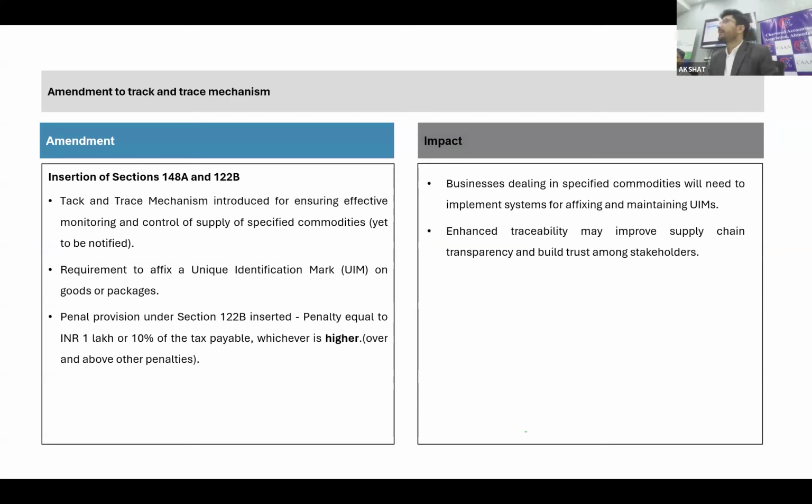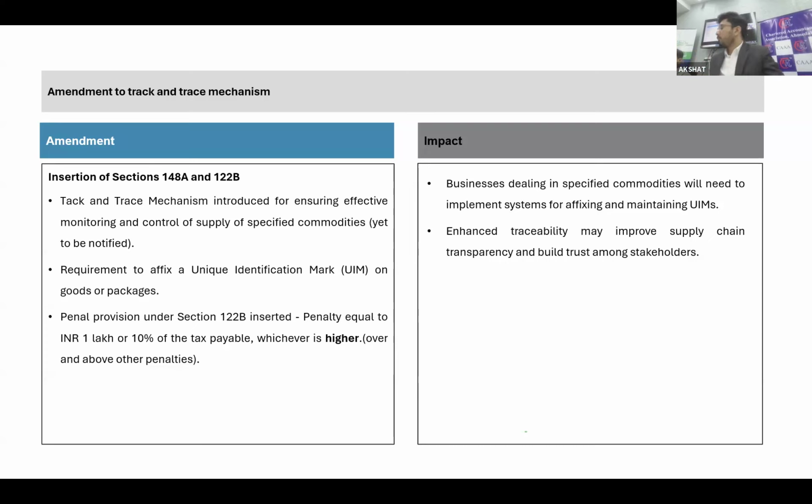This track and trace mechanism has been provided under other foreign country laws also. The idea behind this mechanism is to track and trace high valued goods, or the goods on which the duty is higher. They just want to ensure that whenever you are moving those goods, there is no lacuna in the chain and there is no revenue loss to the government. This is the very basic purpose of the track and trace mechanism.